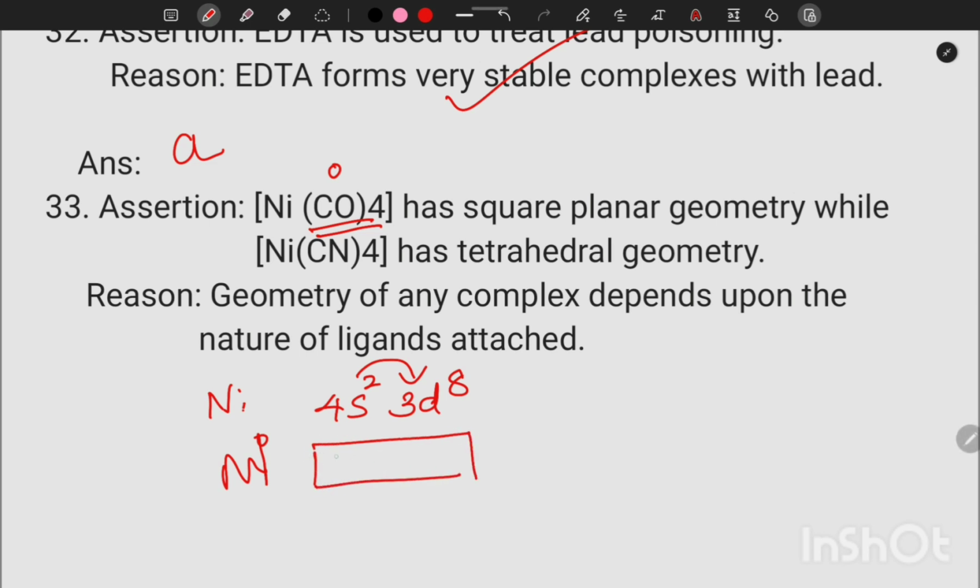Then we will get 3d10. So all electrons are paired, because of that it is diamagnetic. And it's not square planar, because for square planar the hybridization should be dsp2, but here no d orbital is available for bonding, so that is a wrong statement.